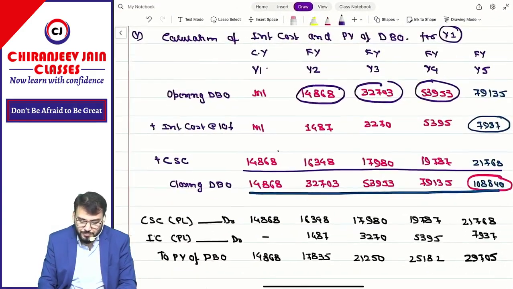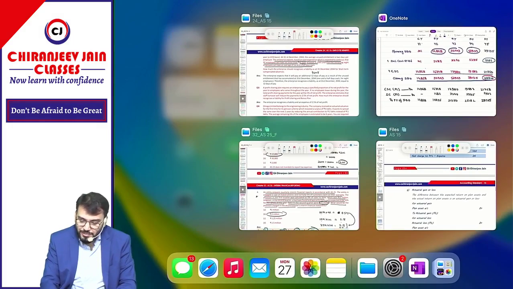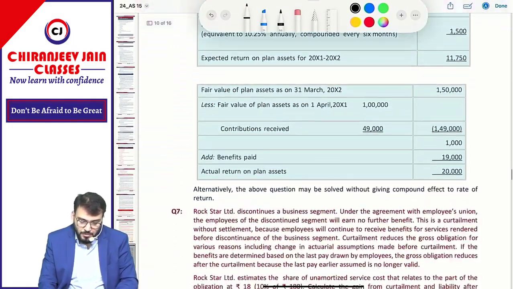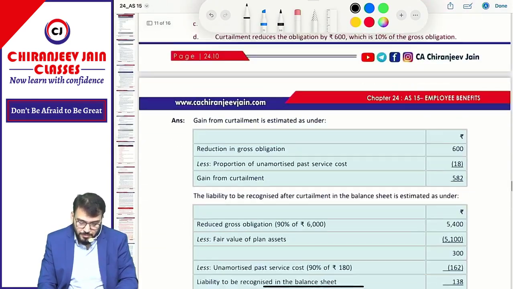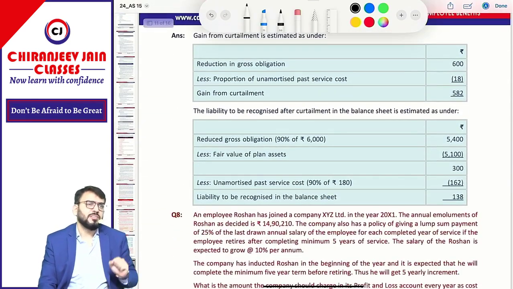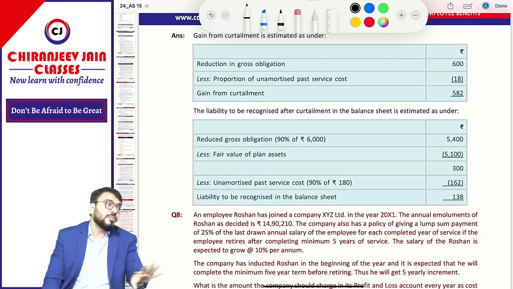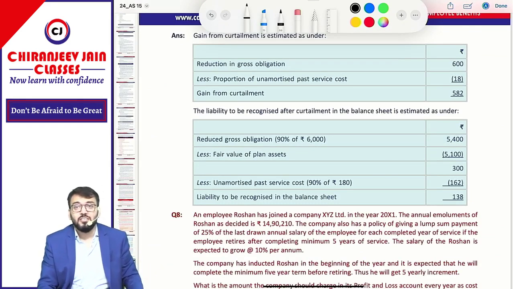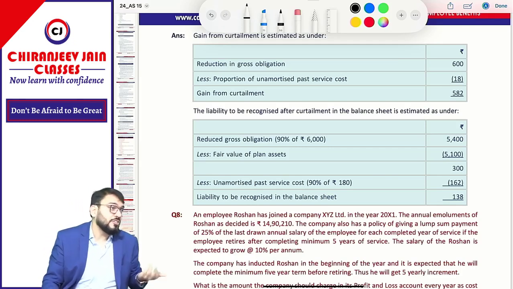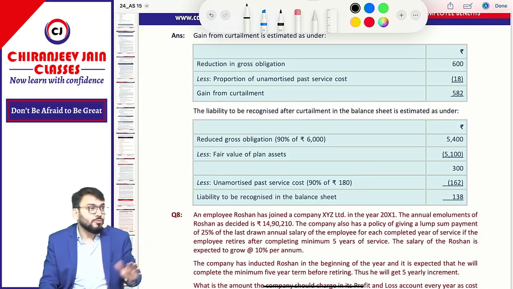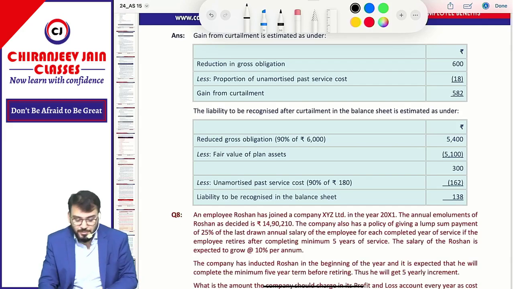Chalo, so one question only I'd like to take from material. Very few questions are given in this chapter. Why few questions? Once again, because this is the first time they have introduced this chapter, in the Jain study material. Now, I also don't know what the expectation of ICAI from this chapter is. So I am just doing as per ICAI study material. I don't want to take more questions on this. Okay?